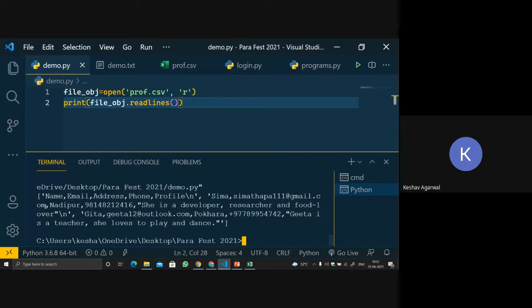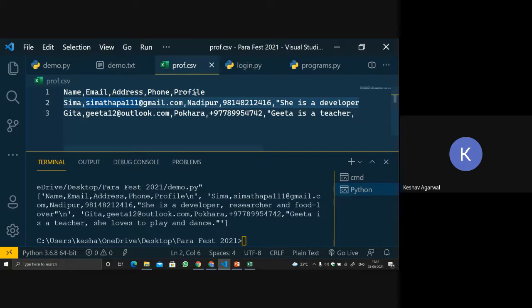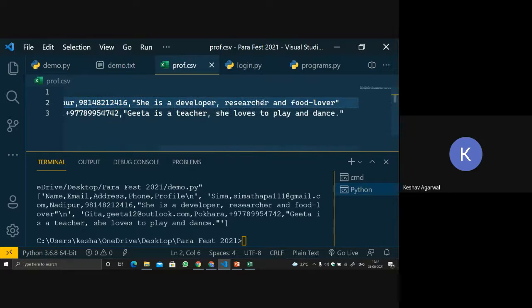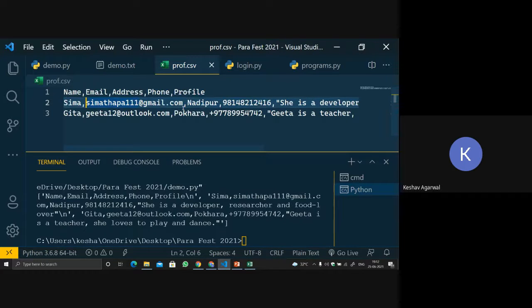We got these complete lines, correct? In the first line it was name, email, address, phone number, profile, and then a new line that is backslash n. In the next line, we had Seema, her email, Nadipur, her number, and her profile. Similarly, it was closing over here, and then from the next line we have Geeta's information.